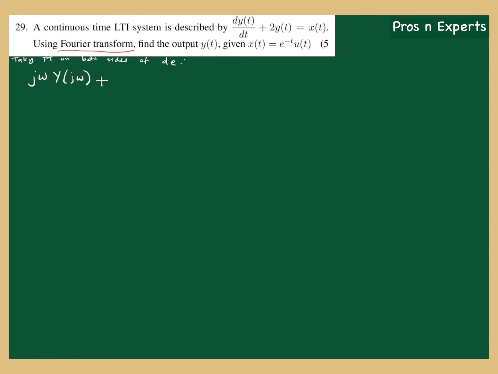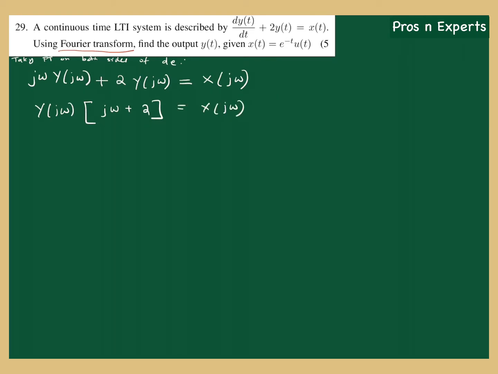Plus 2y of t, that is a straightforward thing, 2Y of j omega. Y of t will have a Fourier transform Y of j omega, equal to the RHS. You have x of t alone, so its transform will be X of j omega. Now I can take Y of j omega common from the LHS, which gives Y of j omega into j omega plus 2 equal to X of j omega.